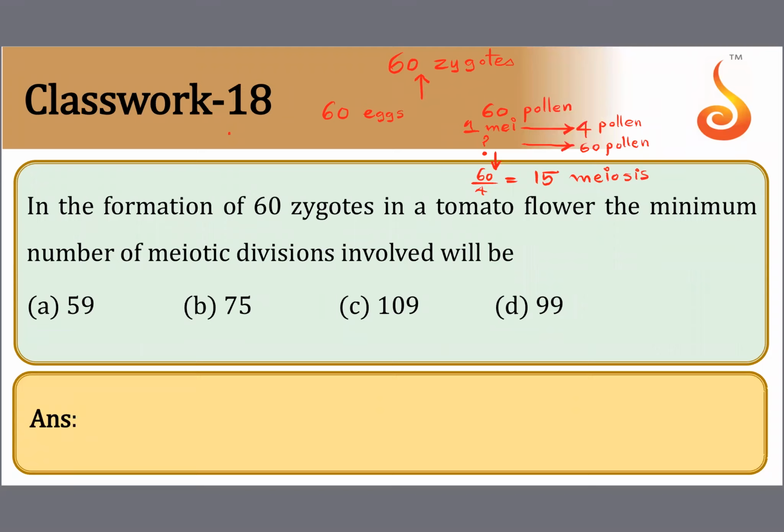For 60 eggs, you know that out of the 4 megaspores that are formed by meiosis, 3 will die during megasporogenesis. So I will get only 1 egg. So 60 meiotic divisions will give me 60 eggs. So I need these 60 meiotic divisions for the egg and these 15 in addition for the pollen. So the answer is 60 plus 15, 75 meiotic divisions.